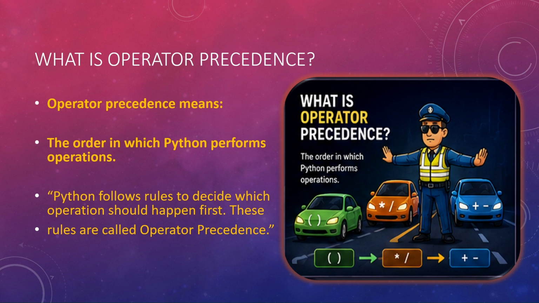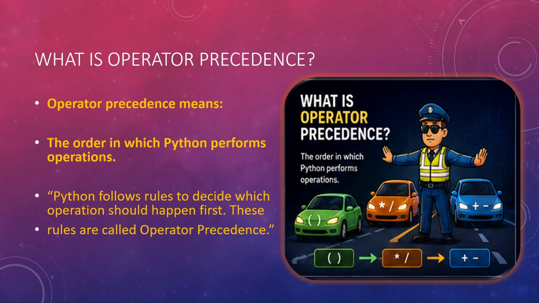The plus is an operator, and what operation is it performing? Addition operation it is performing. Okay, so the order in which Python performs operations. So suppose in an expression, if you have 2, 3 operators, which is the very first operator that Python will target?